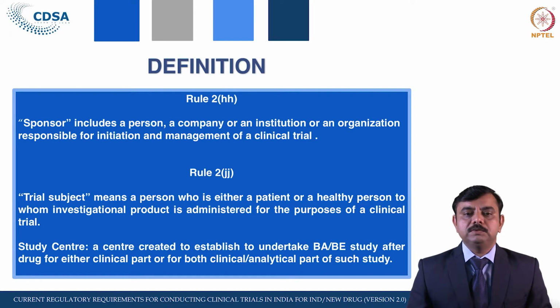Here both have been given, patient and healthy person, because we have seen in phase 3, and when there is a drug of special criteria, that is a carcinogenic drug or one having carcinogenicity, in that case we use the patient also, to whom the investigational product, meaning the drug under trial, is administered for the purpose of a clinical trial. It means the subjects or patients who are enrolled for this purpose are called the trial subject.